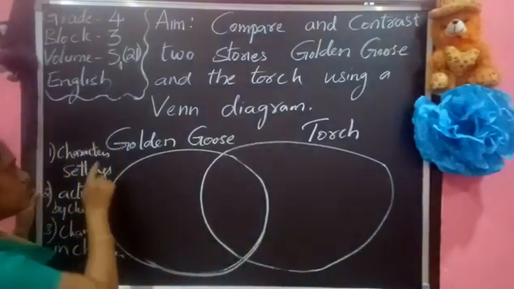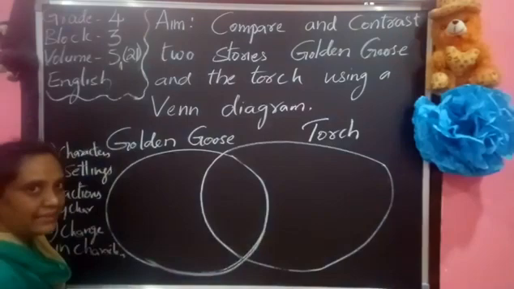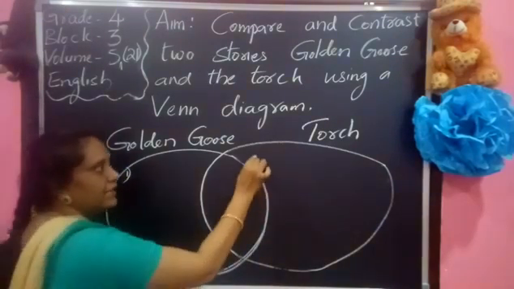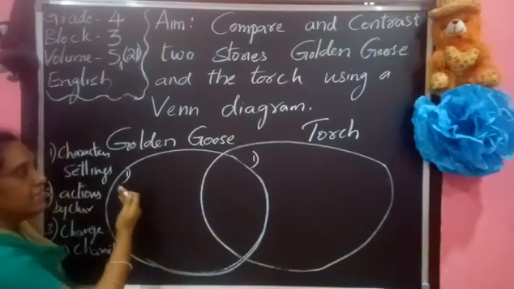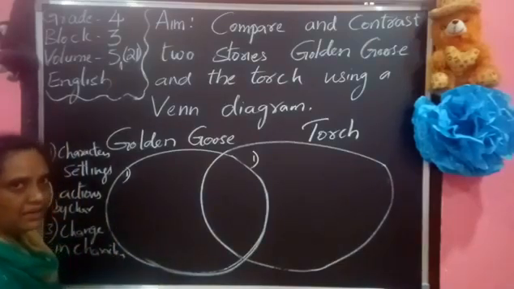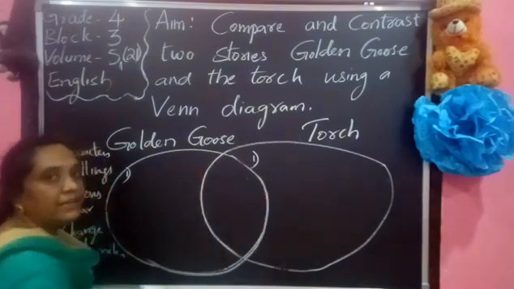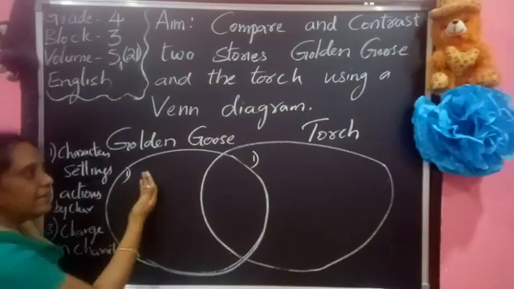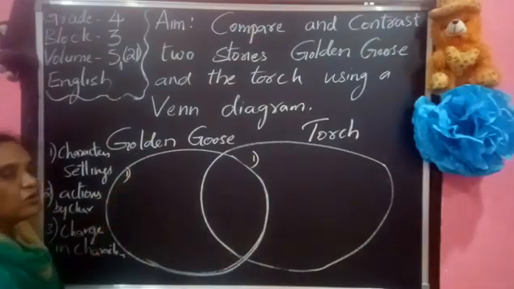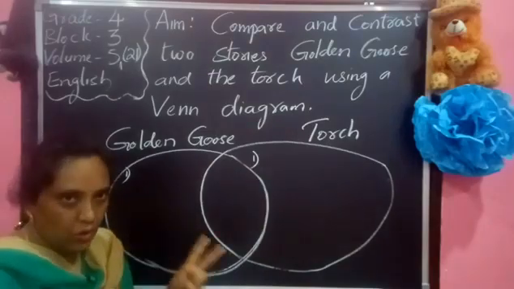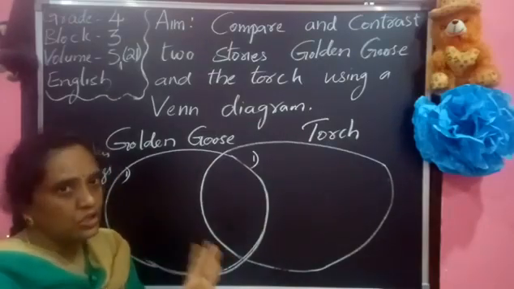Okay. Now, if we see the characters, what are the characters in the golden goose? How many characters are there? We know that the characters, are they similar? No, they are not similar. So we want to write in the place where we write the differences. So, what are the characters here? In Golden Goose, we can find the Golden Goose, old woman, and her 2 daughters.